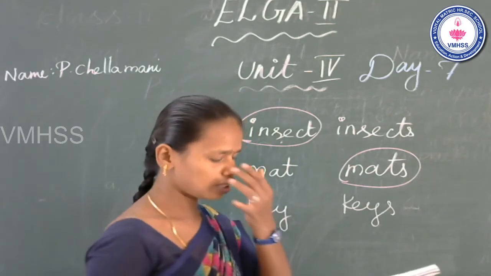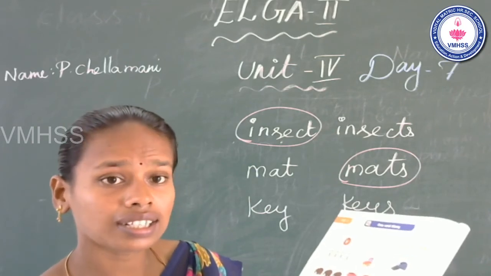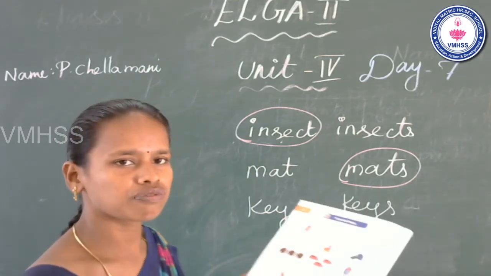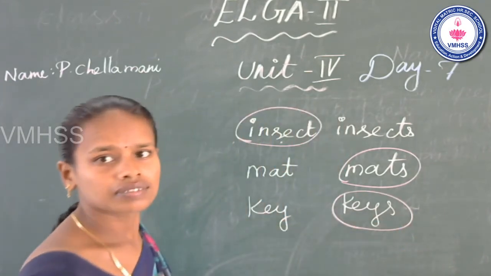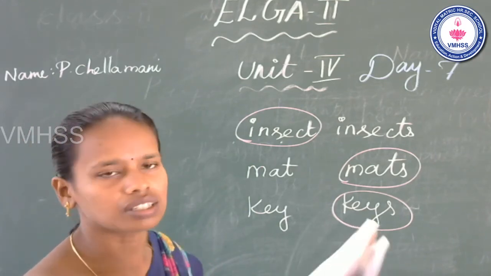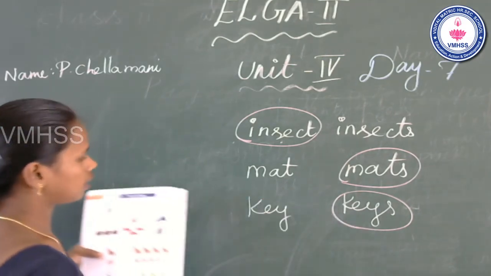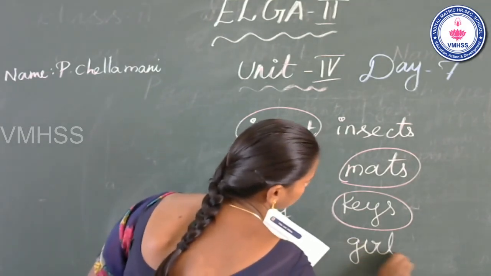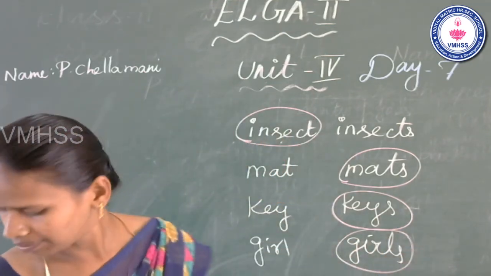How many keys are there in this picture? I think 5. So this is key or keys. One or many? Many. So this is plural. So you can circle keys. Is it clear? Now see the next one. Girl, girls. How many girls? 4 girls. So you can circle girls, plural. Is it clear?